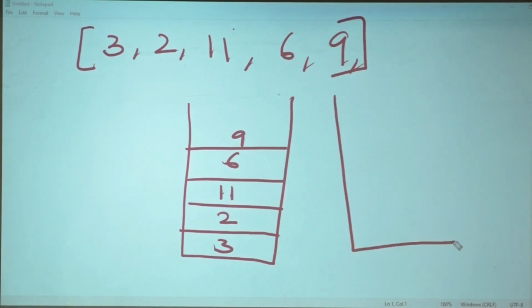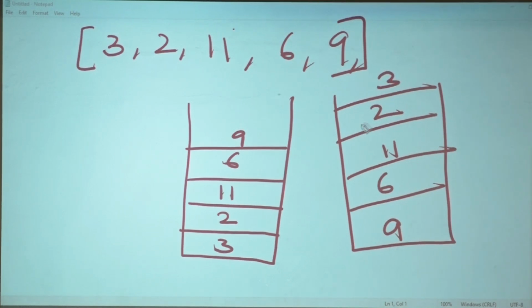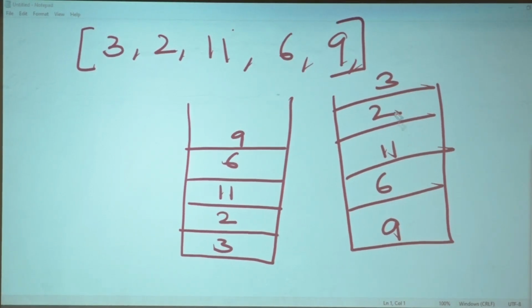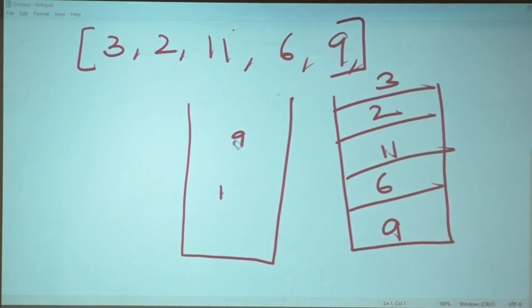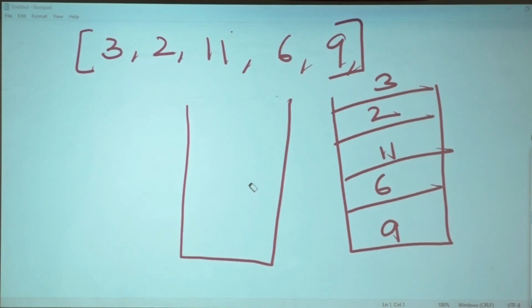Empty stack. First I will empty everything here. So how will it go? 9, 6, 11, 2, 3. Correct? You understood how this came, right? Keep on popping and keep on pushing onto the next one. Now, I will rub this. This becomes empty, my first stack. This stack is supposed to be sorted.